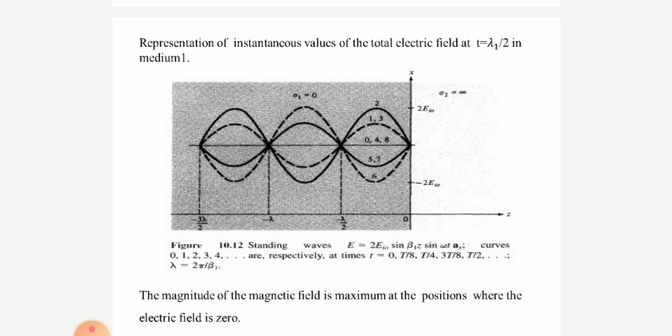Therefore, whenever evens are there, we are going to get minus beta 1 z plus pi by 2 plus n pi. Consider some cases: eta 1 and eta 2 both are real. Moreover, eta 2 is greater than eta 1, then we get the voltage maximum at the interface if phi is equal to 0. If the interface is between the perfect dielectric and the perfect conductor, then phi is equal to pi, then the voltage maximum occurs at minus beta 1 z is equal to pi by 2 or 3 pi by 2 and so on.